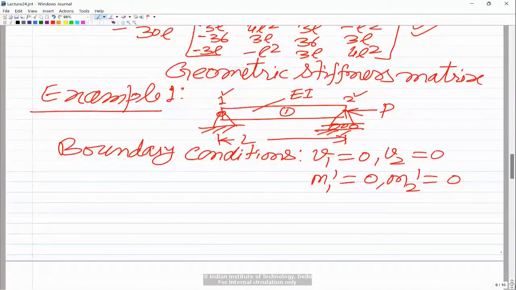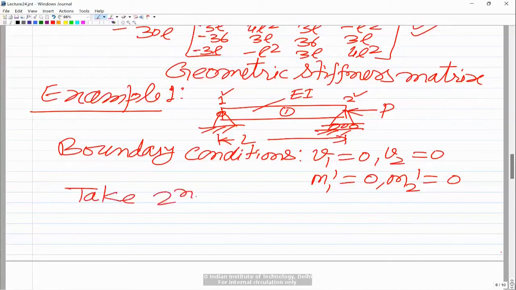To solve for the primary variables, v1 and v2 are already 0. The other primary variables are theta 1 and theta 2. So what we can do is take from the assembled system equations the second equation, which corresponds to theta 1, and the fourth equation, which corresponds to theta 2.